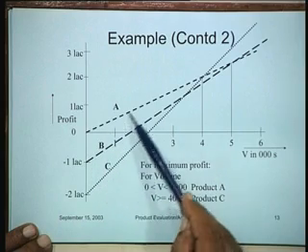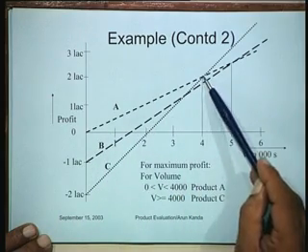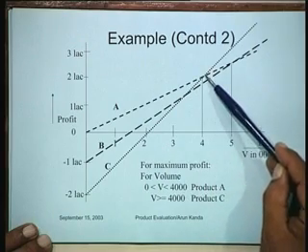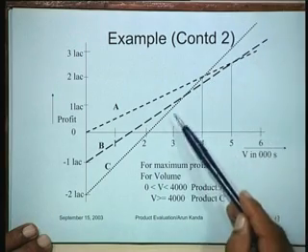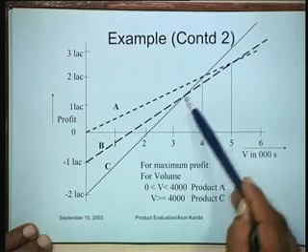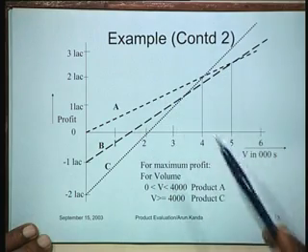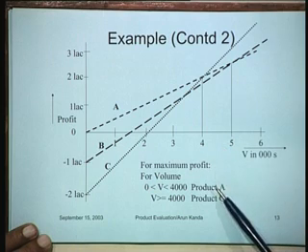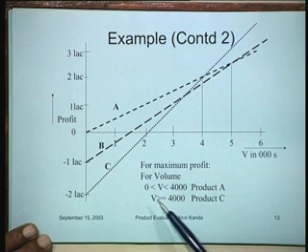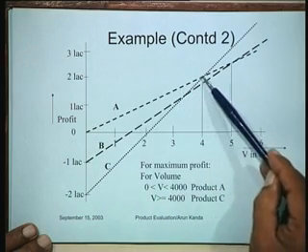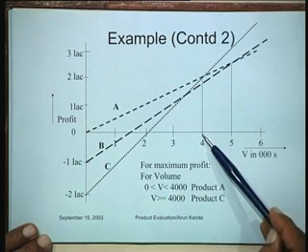It's the highest profit as compared to the others up to 4,000, and beyond 4,000 the best is to go in for product C. And as far as product B is concerned, it is being dominated by either A or C, as the case may be. So our situation is that product A will yield a maximum profit if we go up to 4,000.